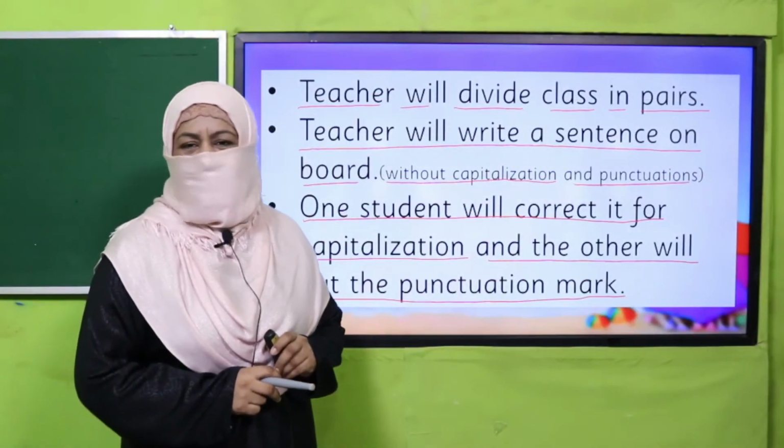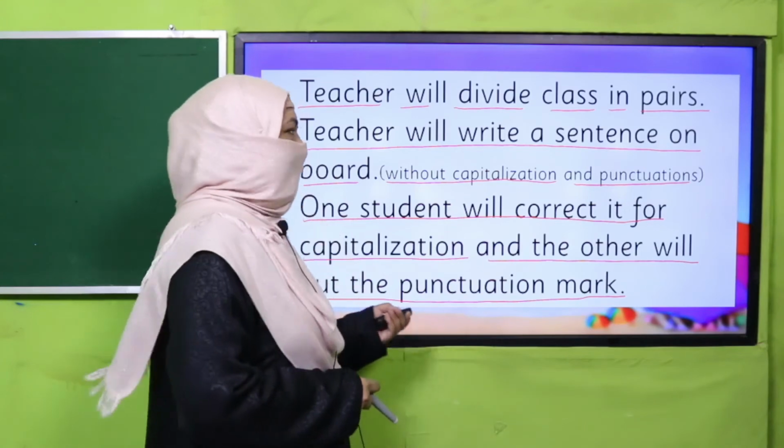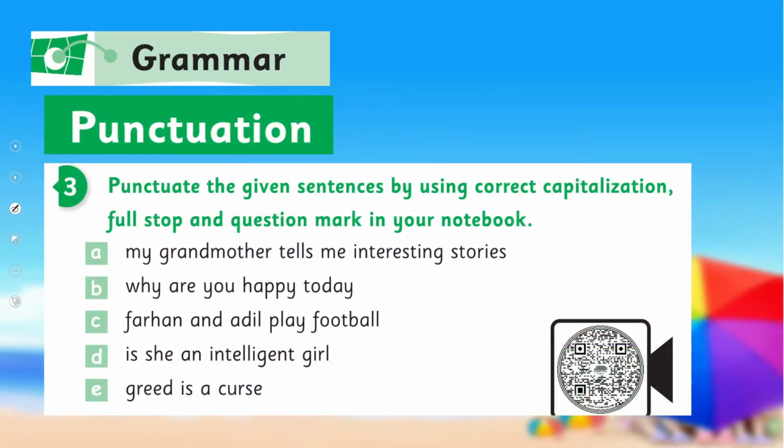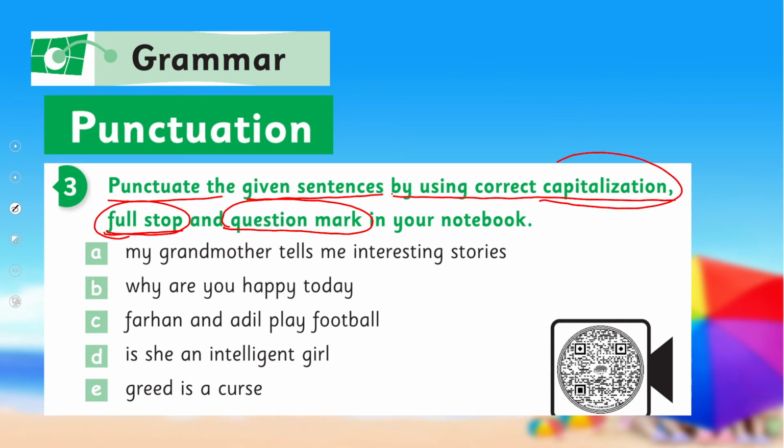Yes, my dear children, are you done with it? Good job. It's time to practice from your book. What you have to do is punctuate the given sentences by using correct capitalization, full stop and question mark. So these three, we just revised all the rules. You have to apply these rules in these sentences.